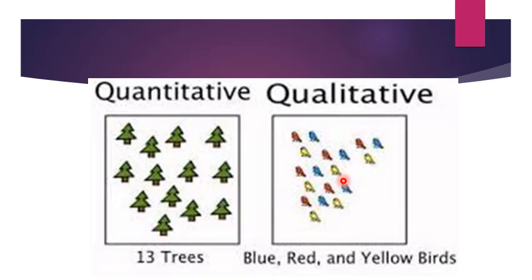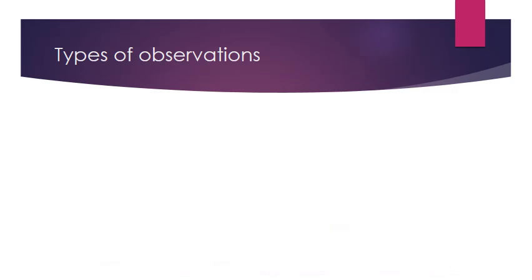I'm just telling you the traits which I can see, that they are red, blue, or yellow. But if I'm telling you that there were 13 trees, so this kind of data which deals with numbers would be quantitative data, and this kind of data which is just telling you the color of that thing, or the shape of that thing, how that thing smells, is known as qualitative.